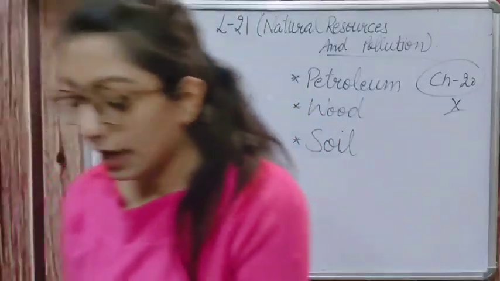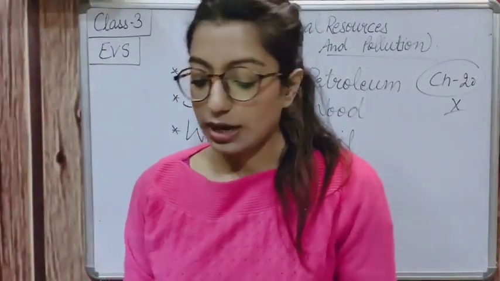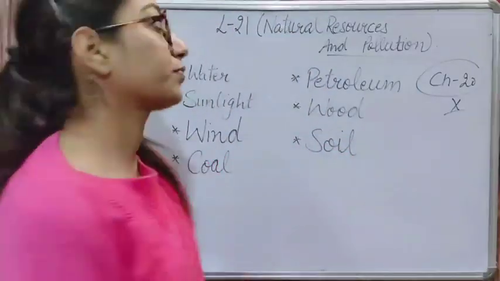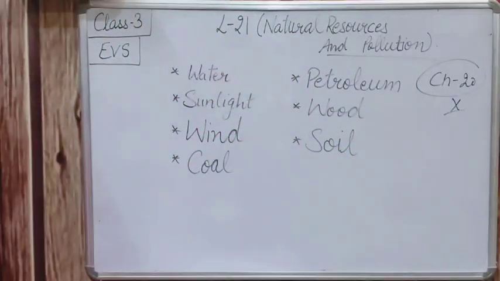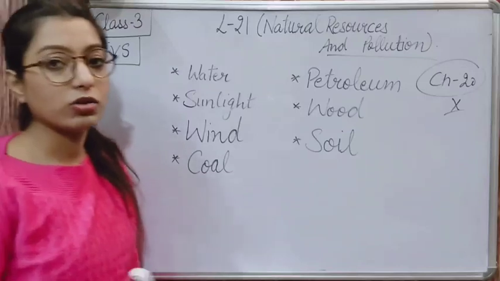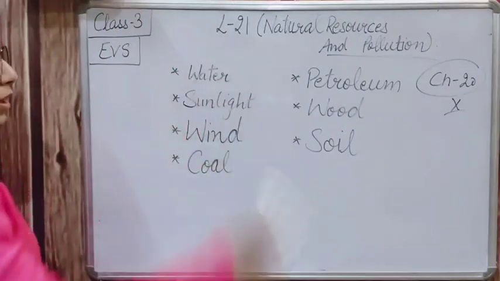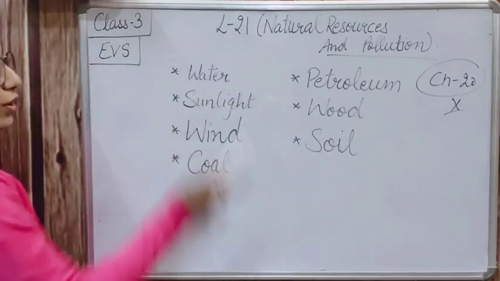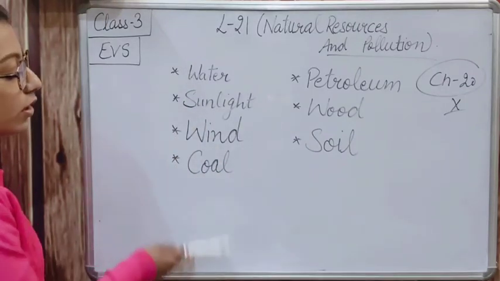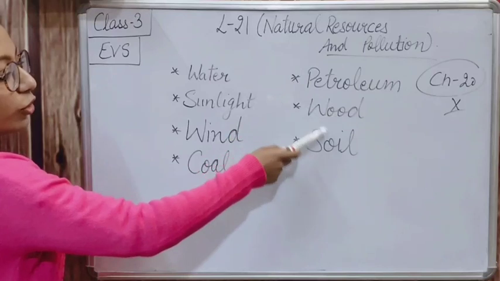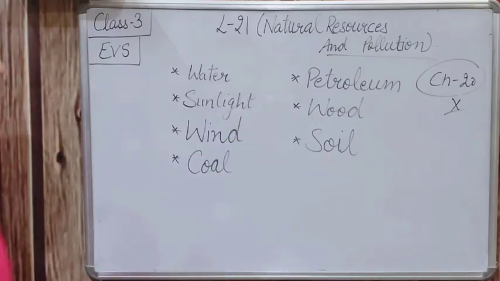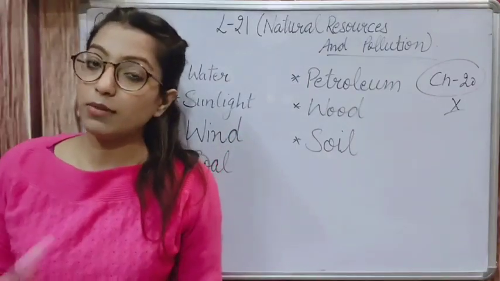And after that we are starting with the new chapter, number 21, natural resources and pollution. We will be learning about this chapter. So here you can see I have written some names: water, sunlight, wind, coal, petroleum, wood, soil. Do you all know from where we get them?